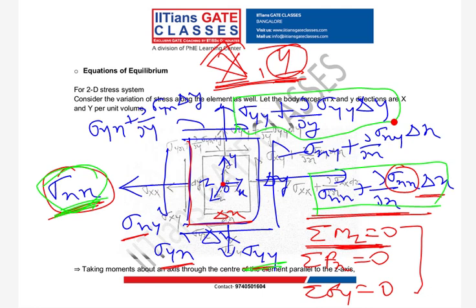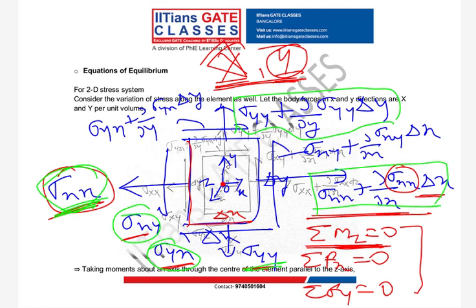Everyone agree? The force resultant produced by normal stresses will not contribute in moment equilibrium. So then which forces will have contribution? The forces developed due to the shear stresses will contribute in moment equilibrium.